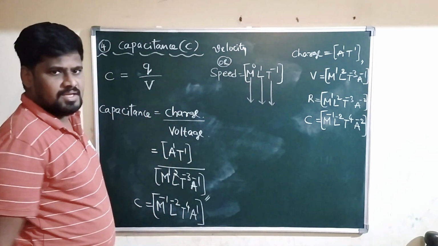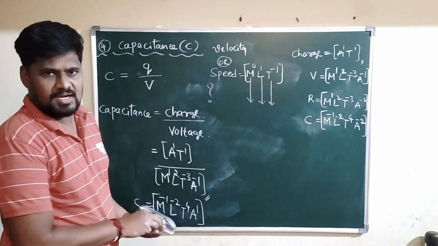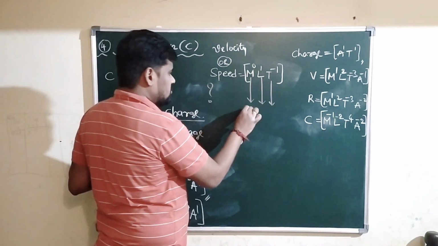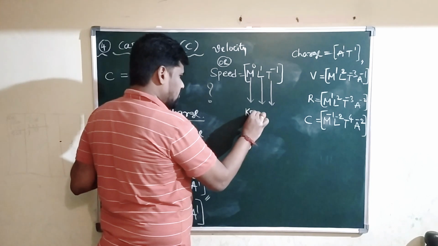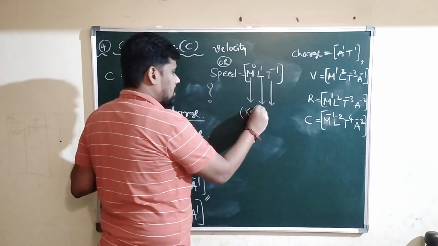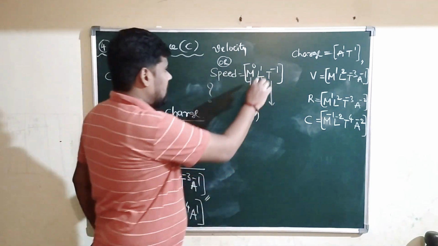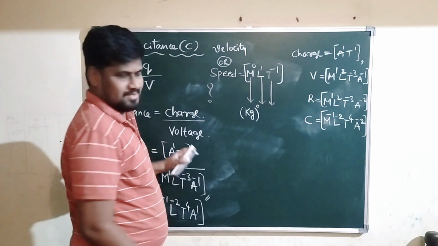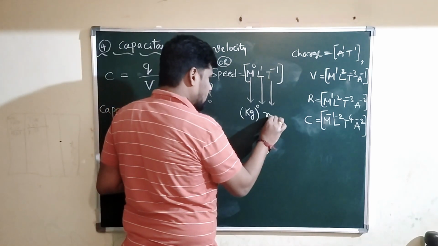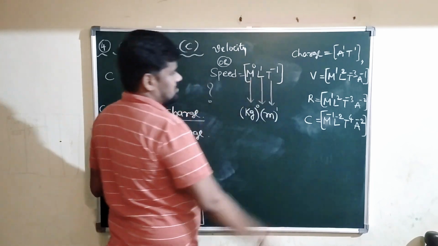Okay. If I ask what is the SI unit of speed, what do you say? Mass is measured in kg. In SI units, mass is measured in kg, kg to the power 0, because M to the power 0. Length is measured in meter. Okay? Length is measured in meter. Therefore m to the power +1.